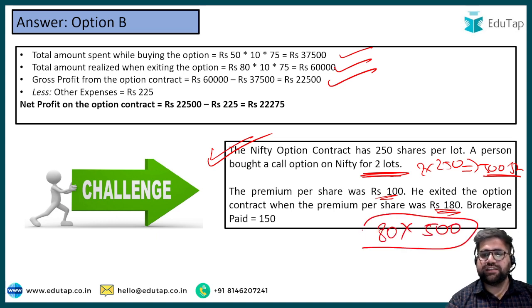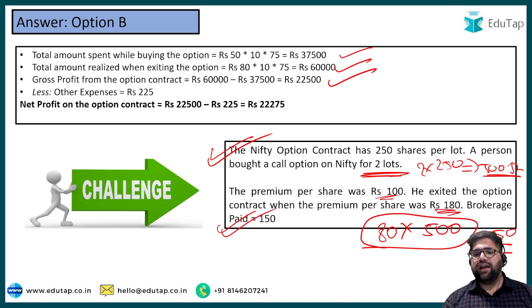Okay, so this is your overall gross profit. Brokerage he is paying is 150, so you can just do 150 minus over here and this is your final answer. If you go by the logic, you will get somewhere around 39,000 as your right answer. I hope this particular question is also very much clear to you.